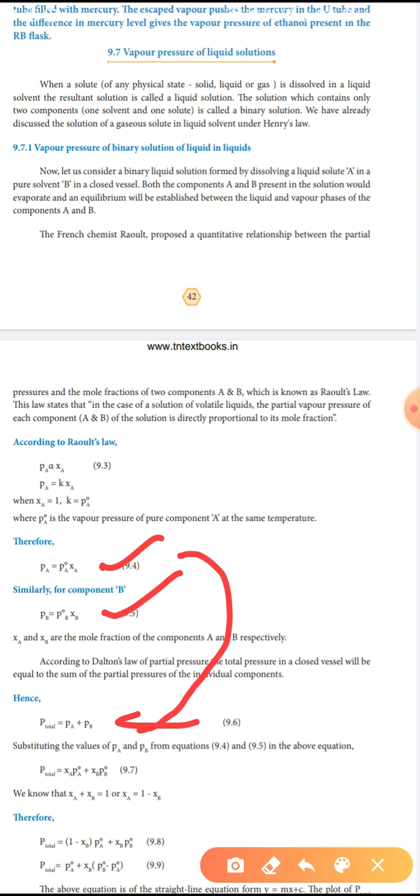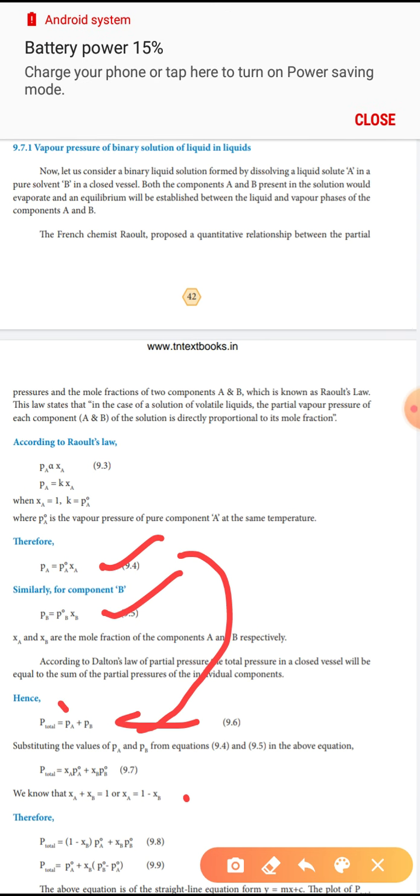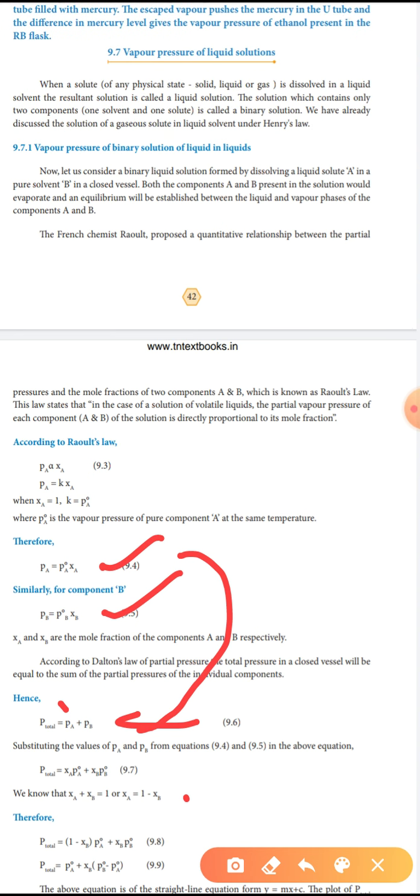Here XA plus XB equals 1. The mole fractions of A and B sum to 1. So XA equals 1 minus XB. Then substitute that value in PA, 1 minus XB times P naught A. Then substitute the PB value, XB times P naught B. So P total equals P naught A plus XB times (P naught B minus P naught A).